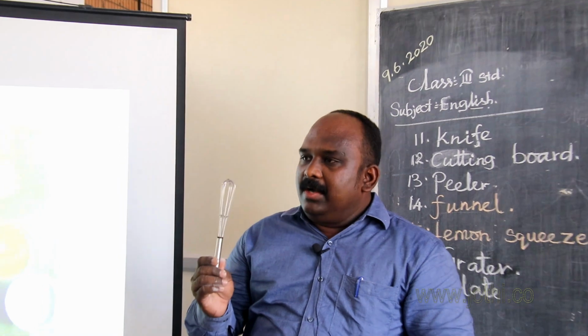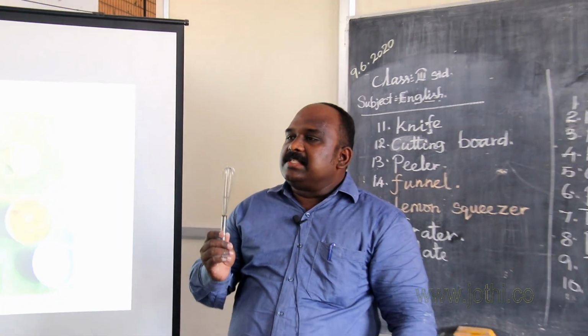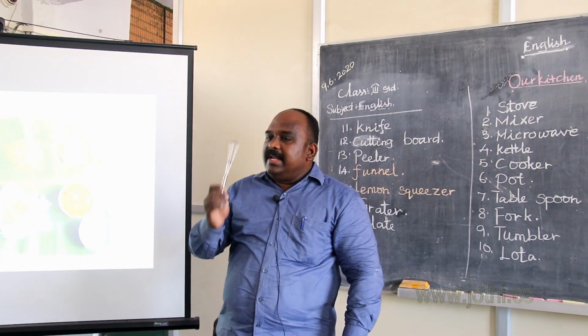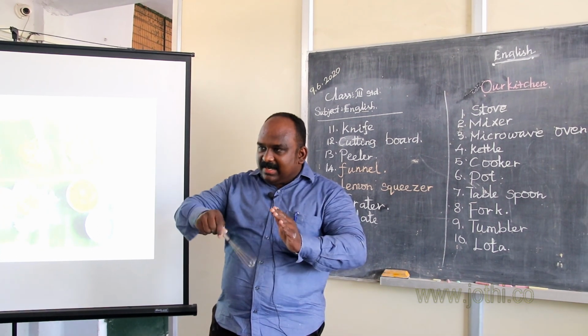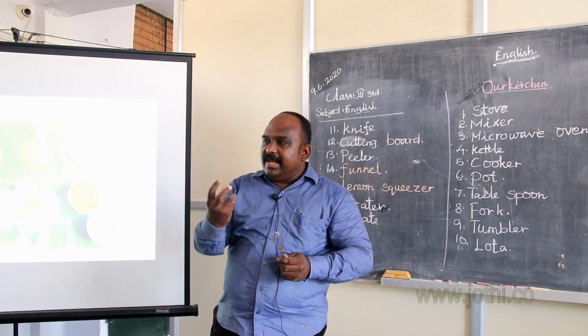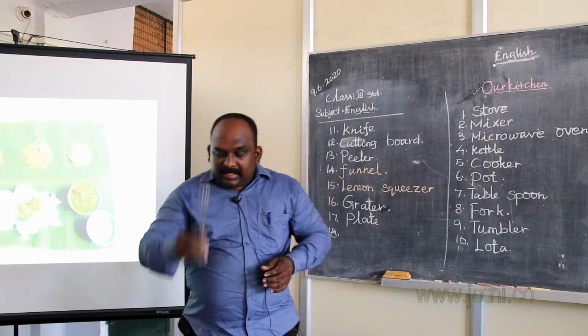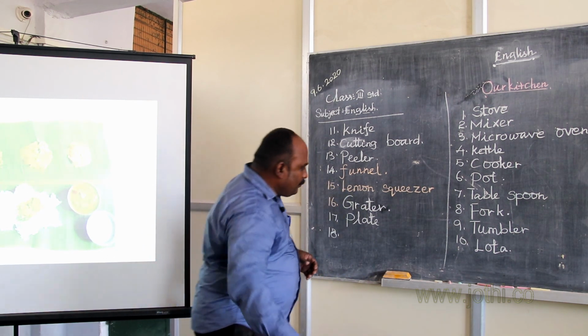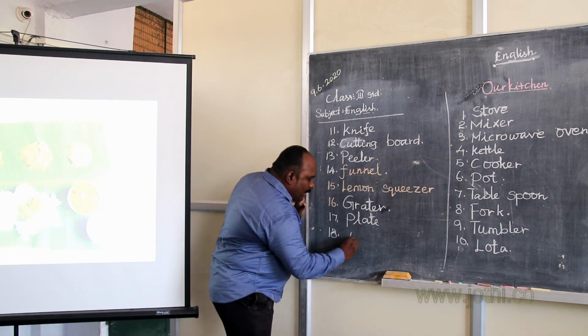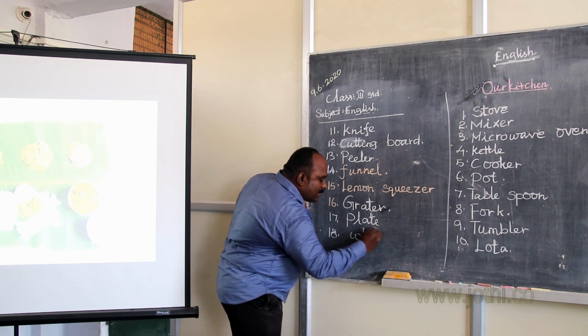Yes. It is called whisk. It is used to stir the egg to make an omelette. This is called whisk. Whisk spelling: W-H-I-S-K.